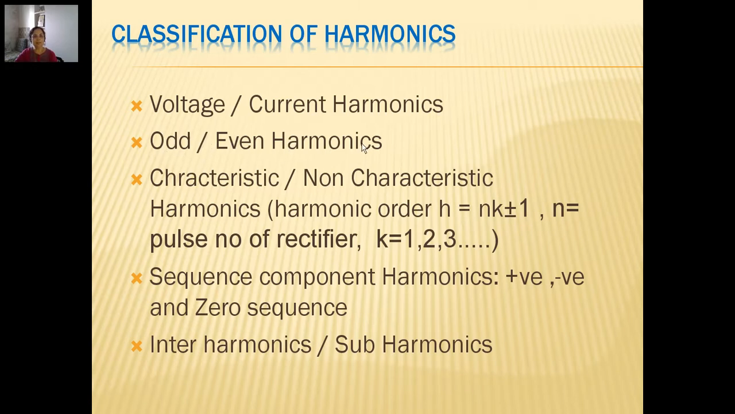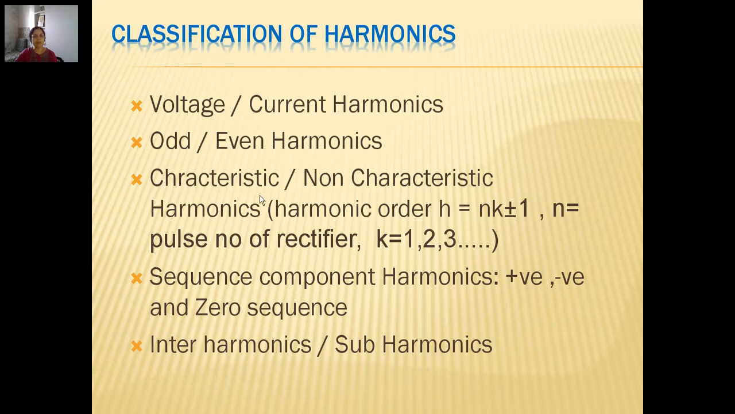So naturally, third order, fifth order, seventh order, ninth order are odd harmonics, whereas second order, fourth order, sixth order, eighth order, and so on are even harmonics. So this is one of the classifications, odd and even harmonics, based on the harmonic order H, which could be odd or even. The third classification is called characteristic or non-characteristic harmonics.